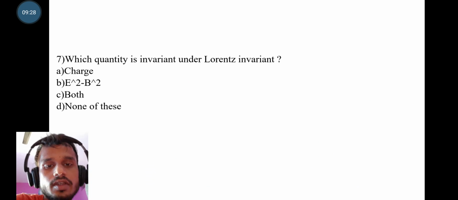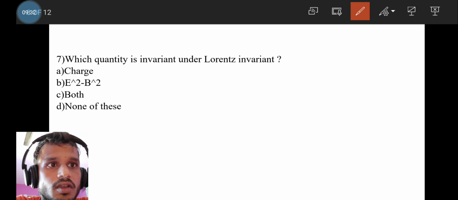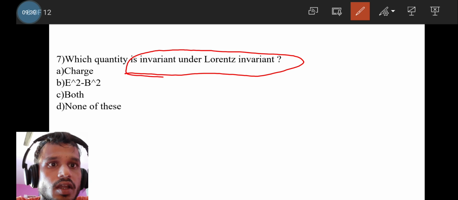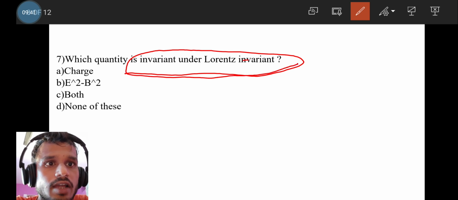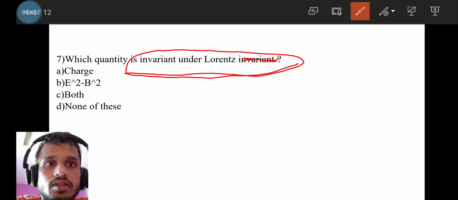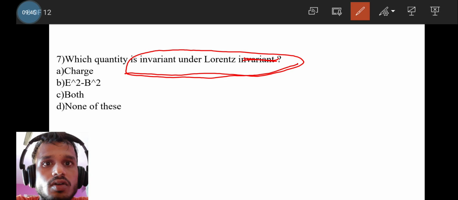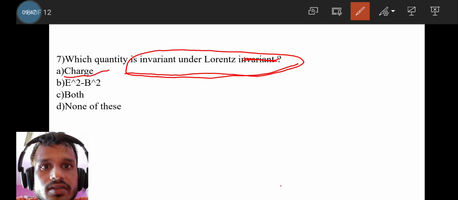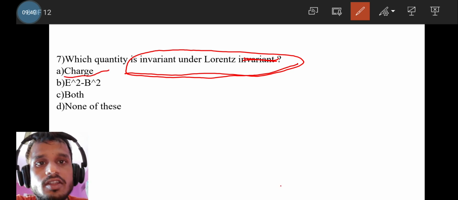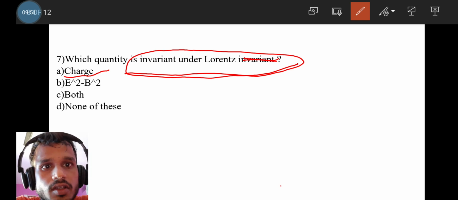The next question is from electromagnetic theory, or relativity also. Which quantity is invariant under Lorentz transformation, or which is the Lorentz invariant quantity? As you know, charge is always a Lorentz invariant quantity. That means if you change the frame, it will remain the same, q equals q prime.